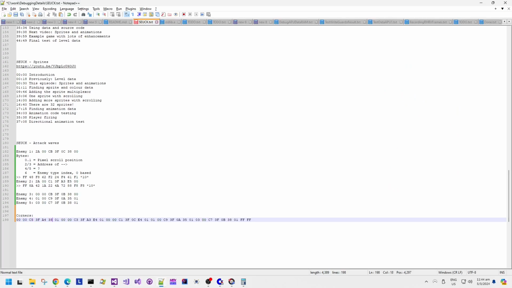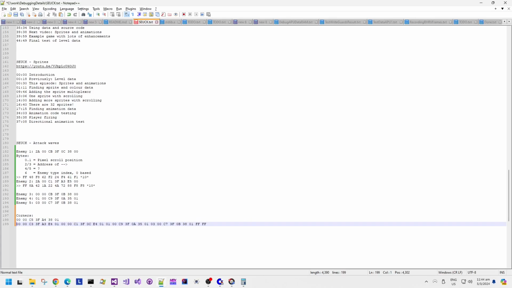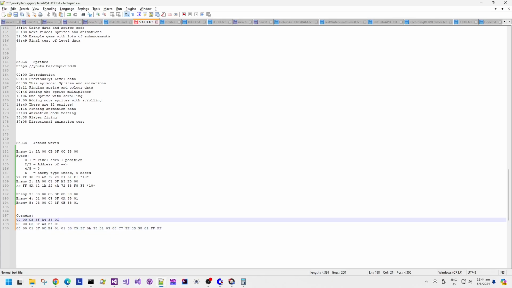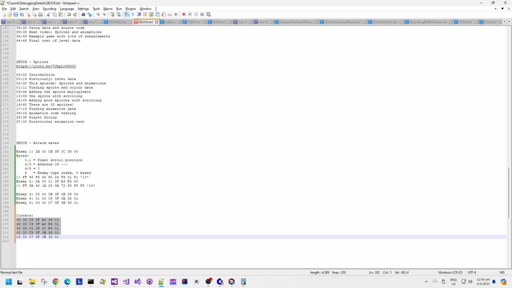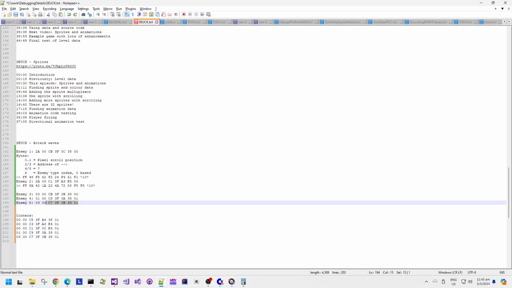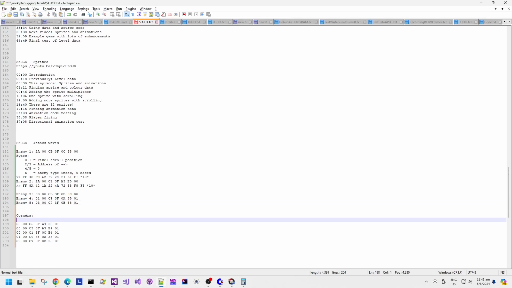So 1, 2, 3, 4, 5, 6, 7. That's interesting. The enemy that was at scroll position number 3 looks like it's been shifted down in memory, so something has been inserted. Not a surprise. In fact, that's good. So the enemies that were at the beginning of the map scroll have been inserted, which is good.